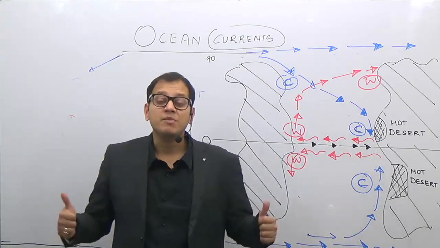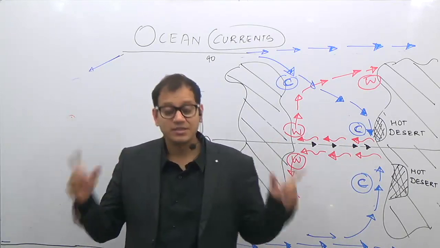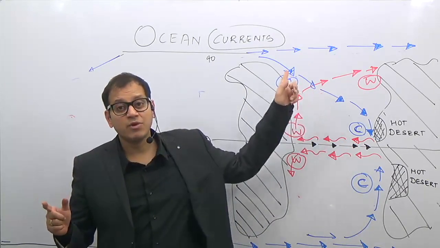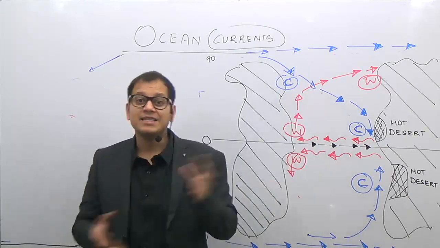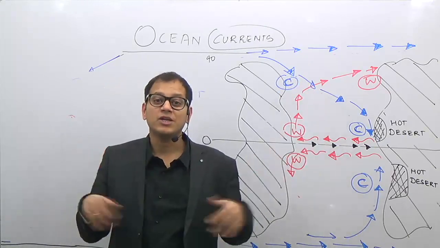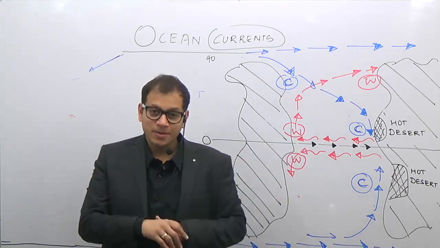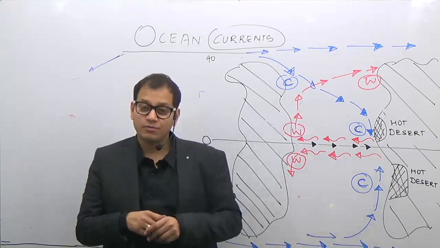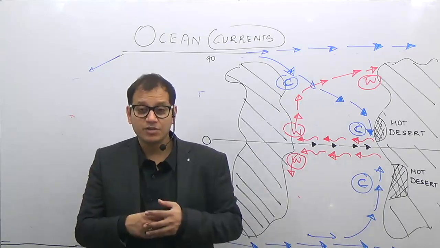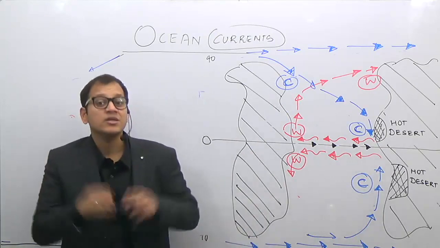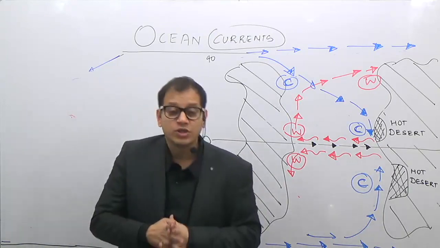So till the time we meet again for the factors, ocean currents is an important topic. Remember, the areas where the cold and warm currents meet, these are the richest fishing grounds of the world. So the Newfoundland region of North America or the Japanese coast. These are the regions of richest fishing grounds. Why they are there, we will continue in the future lectures. So this is the general idea of an ocean current.